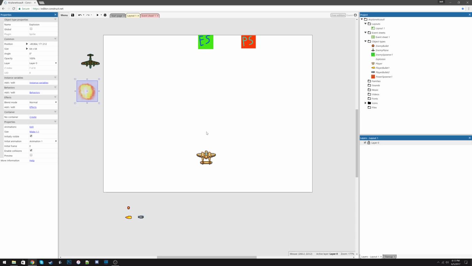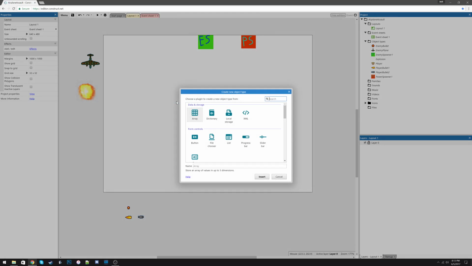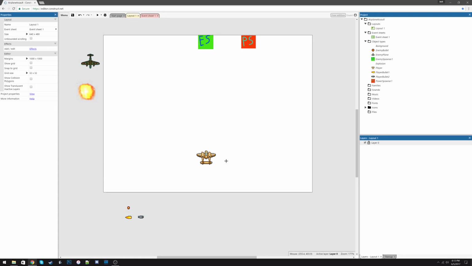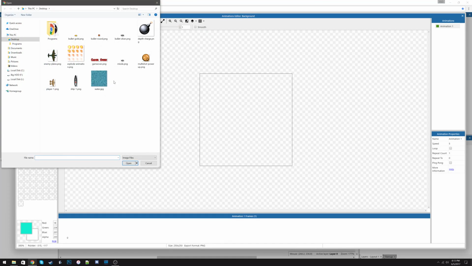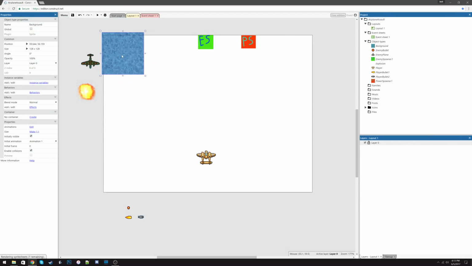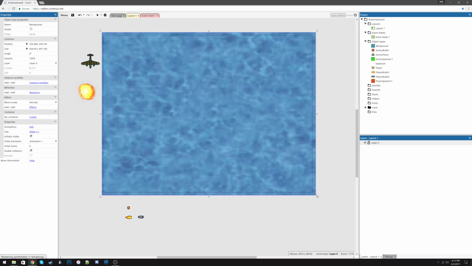And last thing we're going to do right now is insert a background. So we're going to get a sprite and we're going to name it background. And we're going to use this picture of the water because the fight is going to be taking place over the water. We're going to right click and we are going to send it to the bottom.